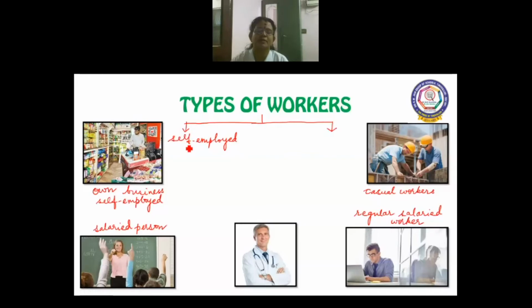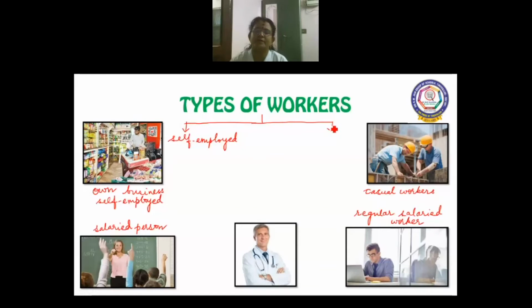Even a lawyer who is practicing law on his own is self-employed. A person who has a shop is also self-employed. Or a tailor who takes care of his own shop, stitching shirts, is also self-employed. So they all come under self-employed.